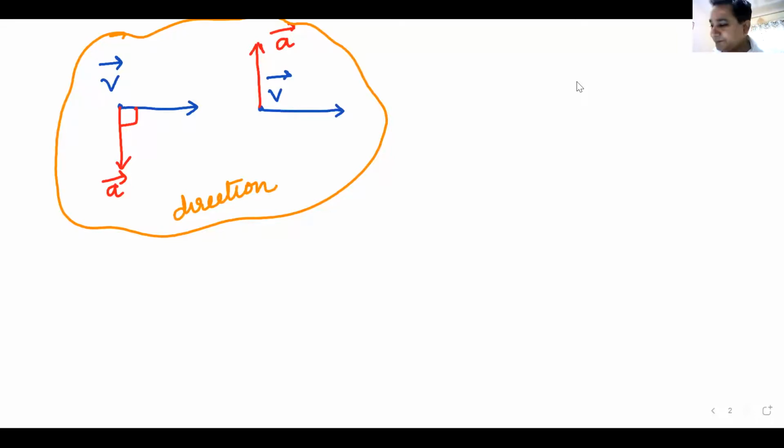Take a deep breath. And now tell me, I want to change both. Both should change now. What do you mean by both?